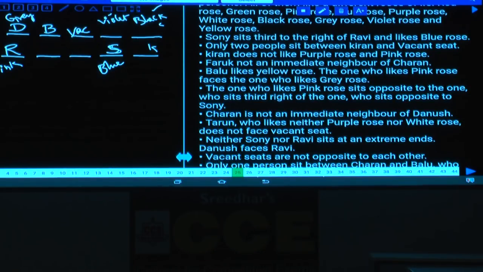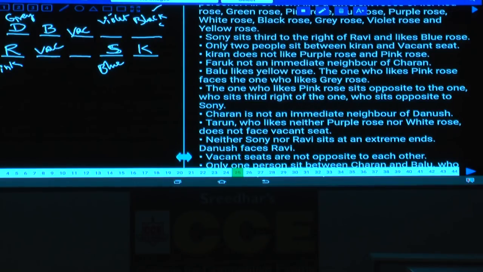As the vacant seat cannot be here, Kiran cannot be here. Then where should Kiran be? Kiran must be at this end. As Kiran is at this end, and only 2 people between Kiran and the vacant seat, this must be the vacant seat. Isn't it? Now in row 2, we have finalized the vacant seat as well. Row 1 vacant seat finalized and row 2 vacant seat is also finalized.